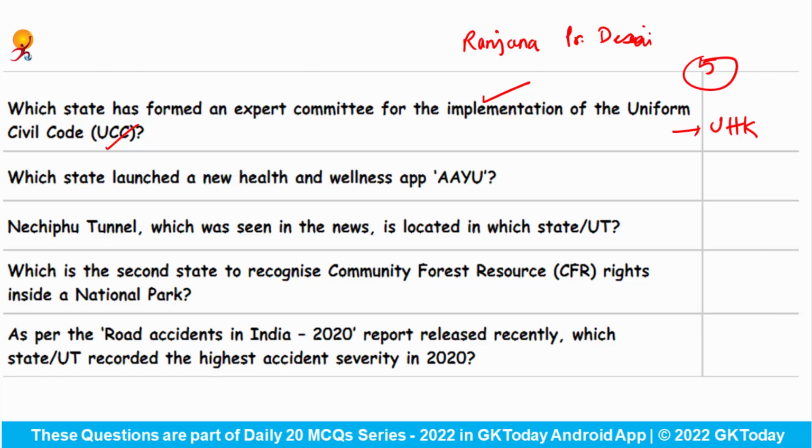So Justice Ranjana Prakash Desai also heads the Delimitation Commission of India at present.